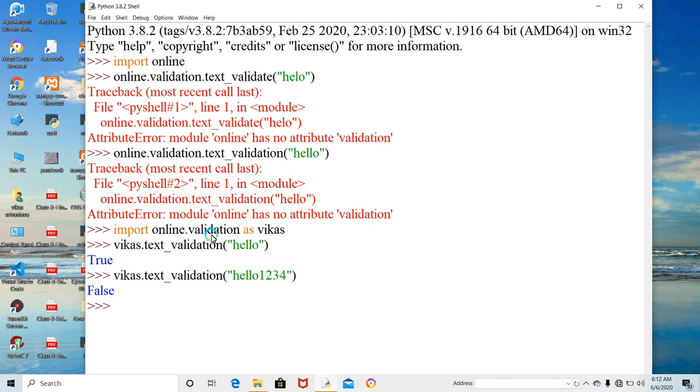So here everywhere we have to use online dot validation. That's why I have created a nickname here, we can say an alias, because everywhere you do not need to use online dot validation. I can use this whole word as Vikas. In the validations I have a function named text validation, and we are passing the text parameter, so it returns true. And if we pass another parameter which contains text and other symbols, it returns false.